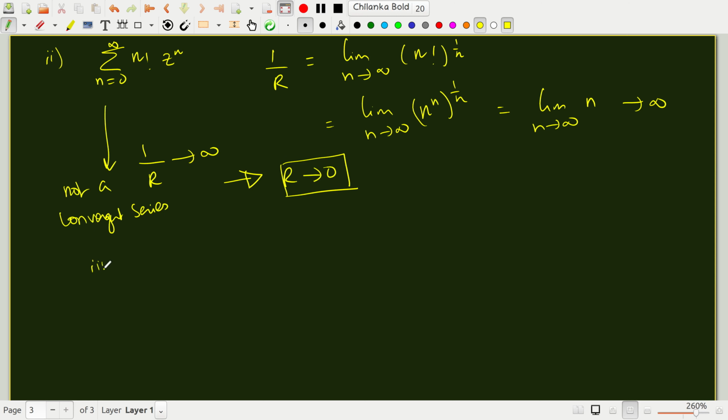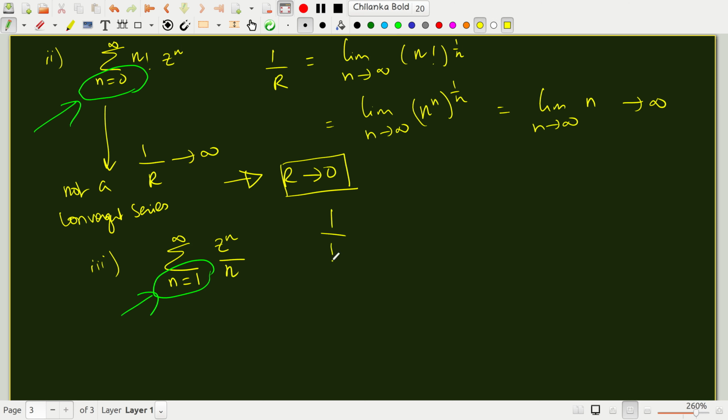Now let's take one last example. Summation n is equal to 1 to infinity z to the n upon n. Note the key change here. Here n was 0. Here n starts from 1. Let's see what implication it has.